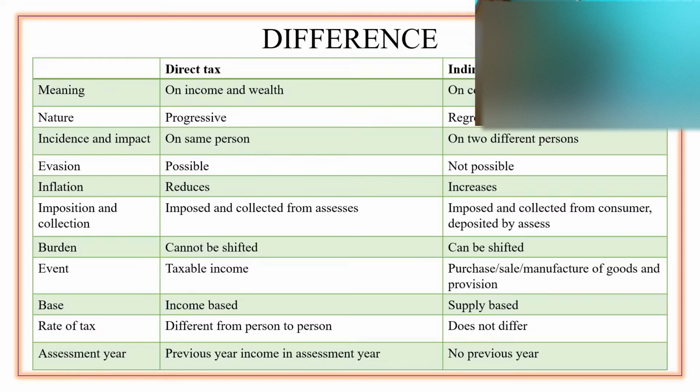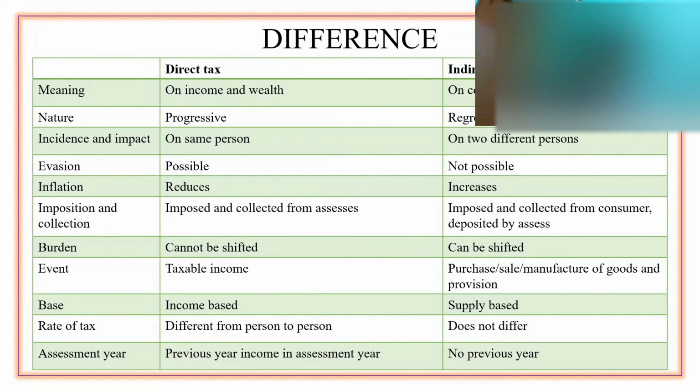So the GST that would be payable on that mobile phone doesn't differ depending on the wealth of the individual. They will be looking only at the value of the supply and tax would be charged. So it doesn't differ with the income that is generated or with the wealth of the individual. So this is called regressive in nature.